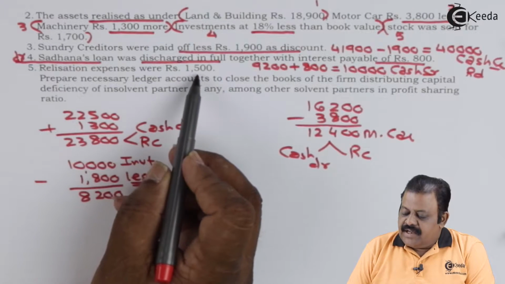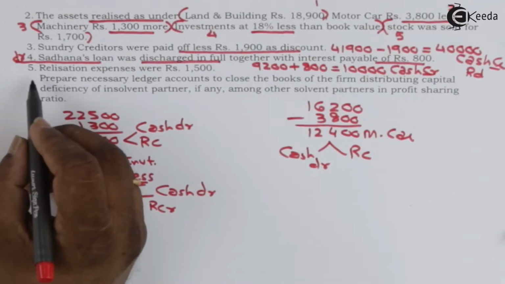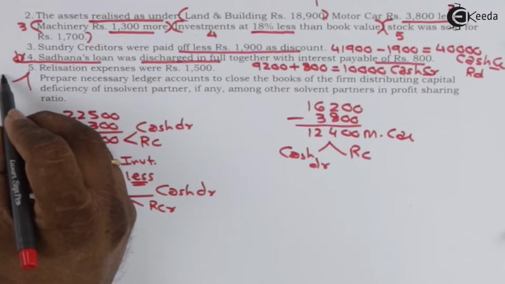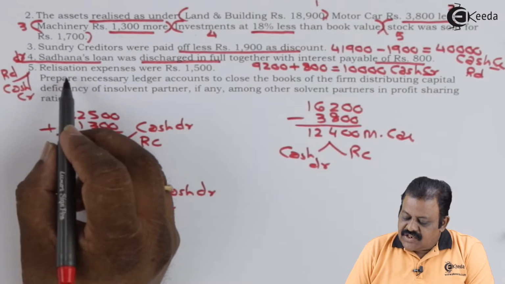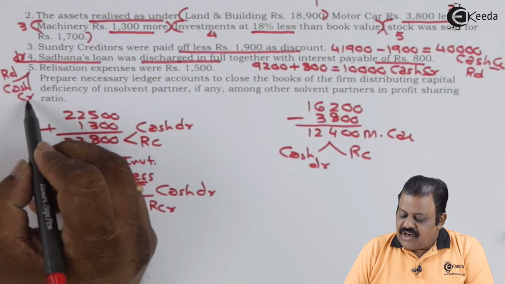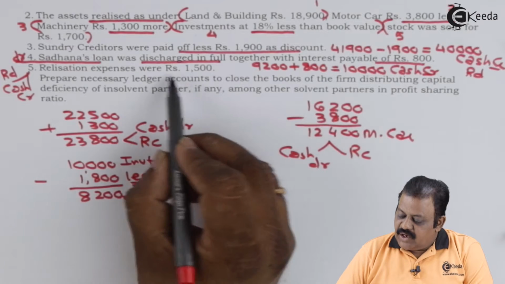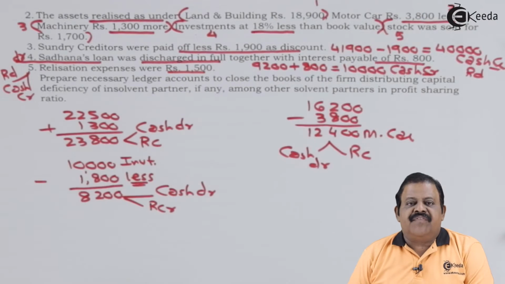Realization expenses were 1,500. Realization account debit and cash account credit. Payment of realization expenses 1,500.